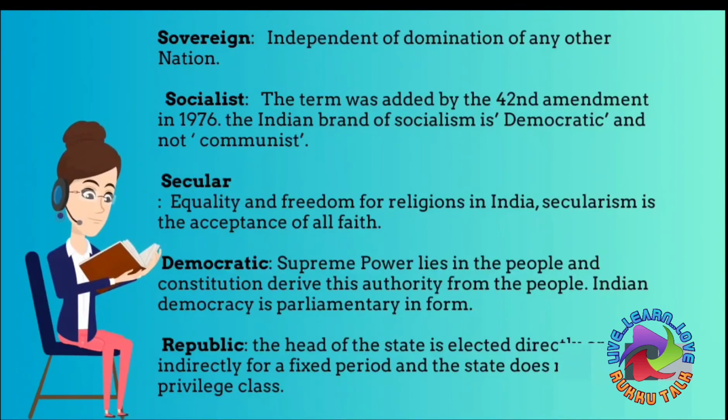Democratic. Supreme power lies in the hands of the people and the constitution derives its authority from the people. Indian democracy is parliamentary in form. People elect their own representatives who rule them for a particular period of time. And once that period of time is over, a re-election or a new process of election goes on. This will continue. Now, republic. The head of the state is elected directly or indirectly for a fixed period and the state does not have any privilege clause.